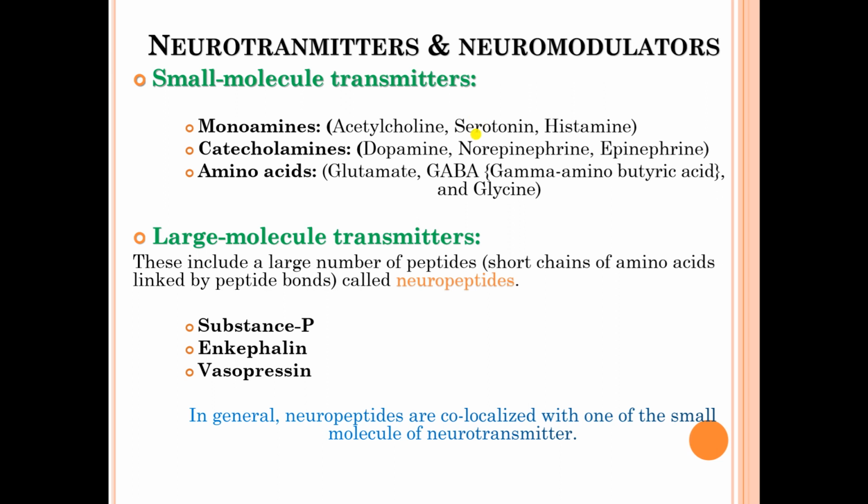Now we see some of the neurotransmitters. Neurotransmitters may be categorized on the basis of their structure. Some are small molecule neurotransmitters, some are large molecule neurotransmitters.